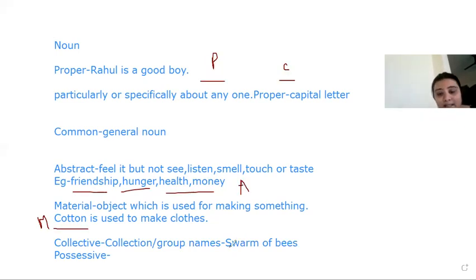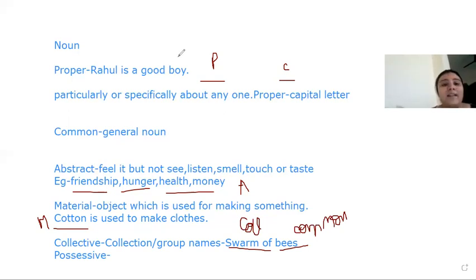So here in this sentence, swarm is the collective noun. Don't get confused that "swarm of bees" in full is a collective noun. Swarm is the collective noun, and bees is a normal common noun. So it consists of a collective noun plus a common noun. Collective nouns are the group names. When something is a group, like swarm of bees, bunch of keys, galaxy of stars, these are all collective nouns.